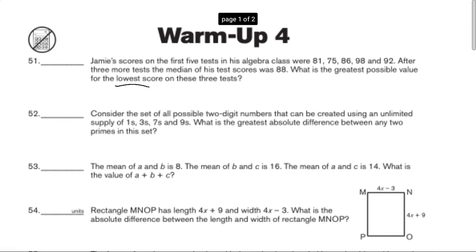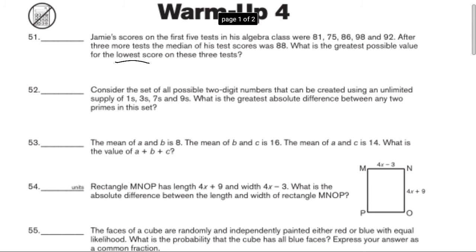Actually, let's see here. What is the greatest possible value for the lowest score on these 3 tests?